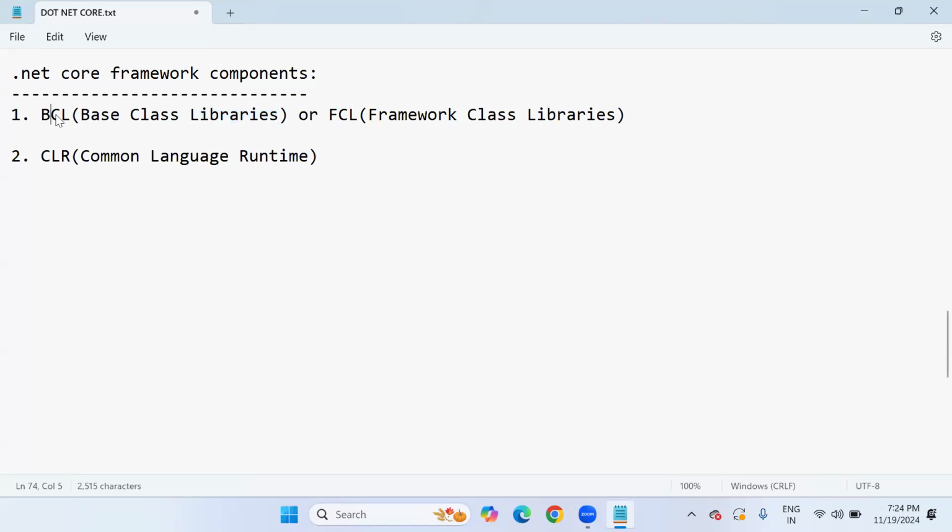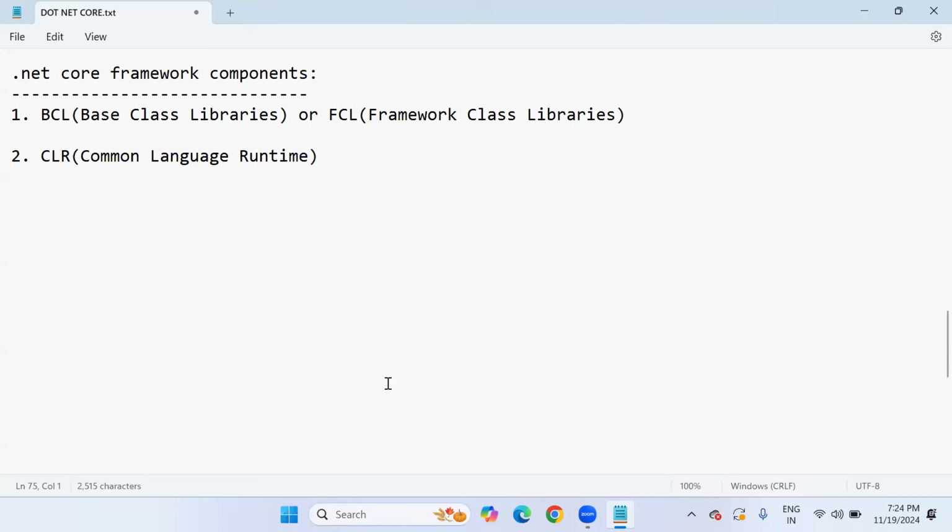So base class libraries are just like header files in C++. Before writing C or C++ code, how do programmers import at the top of the program? They include stdio.h, conio.h, console input output, standard input output like that. And how do Java programmers, at the top of the program before writing logic, import packages?